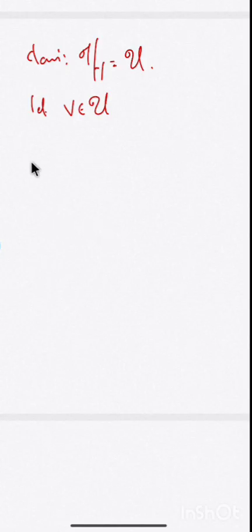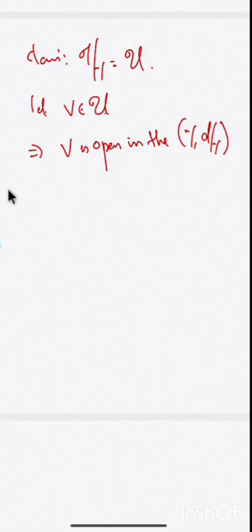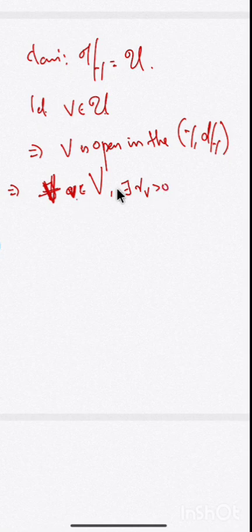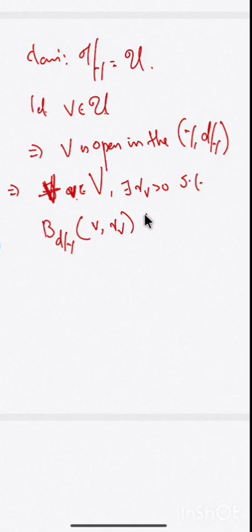Then what does it mean? What are the elements in U? Script U is a topology formed from the metric D restricted to Y. So V is open in the metric space Y, D restricted to Y. When a set is open in this metric space, it means for every small v in capital V, there exists some RV greater than 0, where the radius will vary corresponding to every point, such that the open ball B D restricted to Y of V, RV is completely contained in V itself.